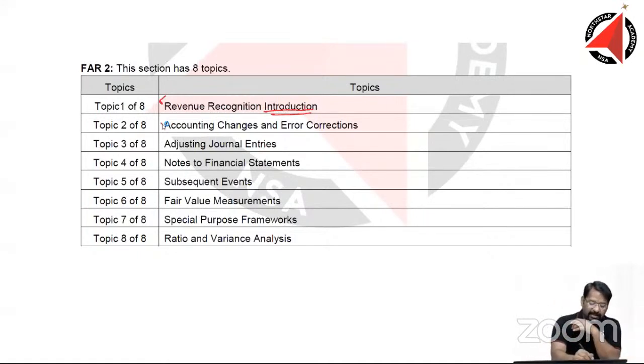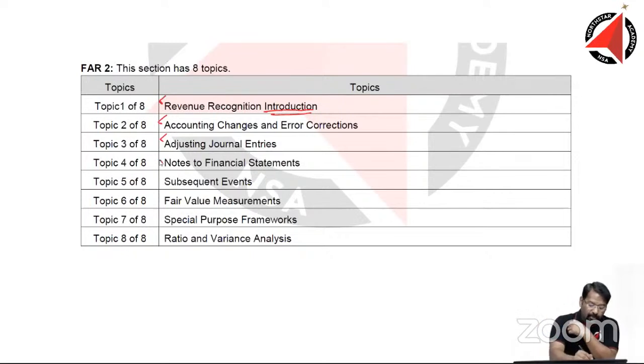Accounting changes and error correction, a very interesting topic, very exciting, very practical. There should be no problem at all when we talk about changes in accounting policies, or error correction, how we correct it through retained earnings. All that is very simple. Adjusting journal entries: those of you who have some hands-on experience in auditing will understand what adjusting journal entries are. But those of you who do not, it's perfectly fine. It is again a very simple topic, but here we will be learning a little more about journal entries. I'm sure none of you are scared of journal entries, right? We can comfortably handle this quite beautifully.